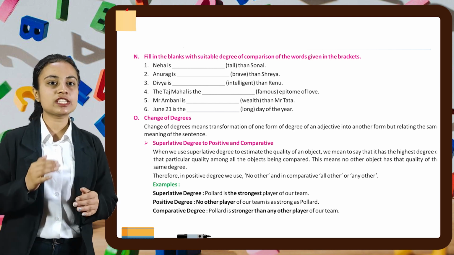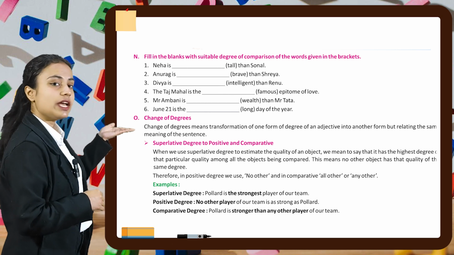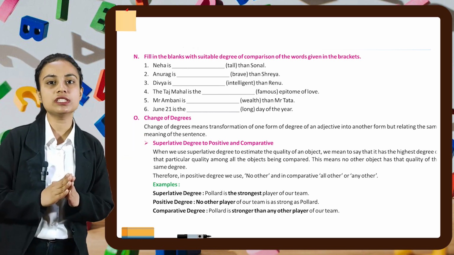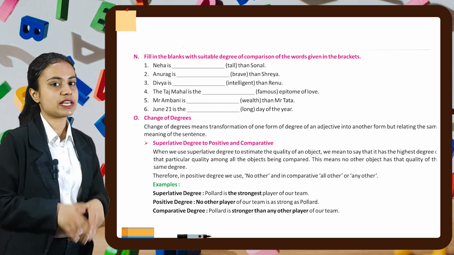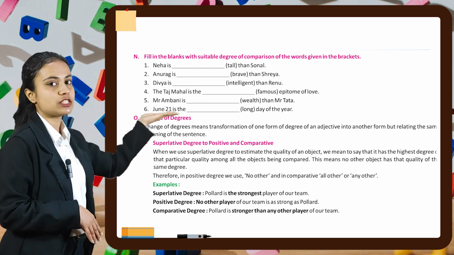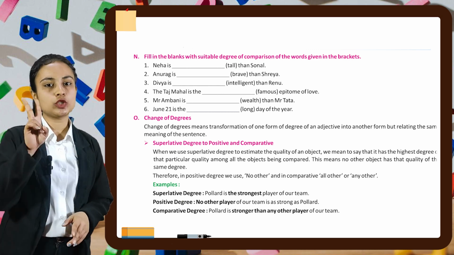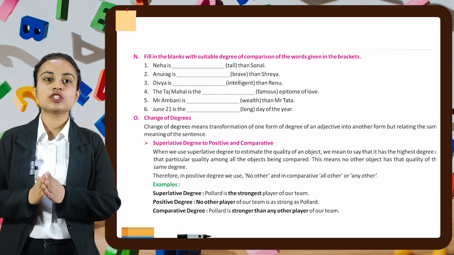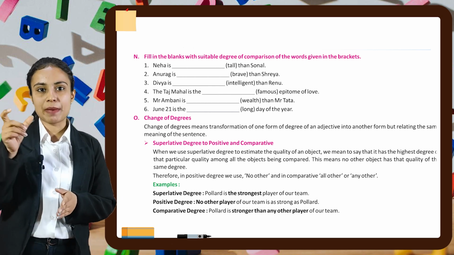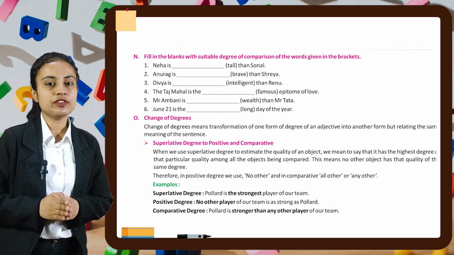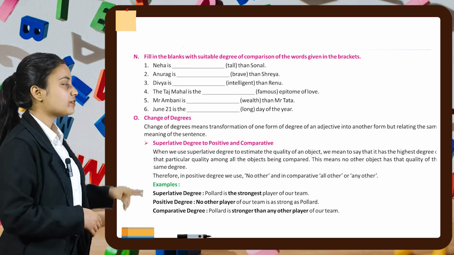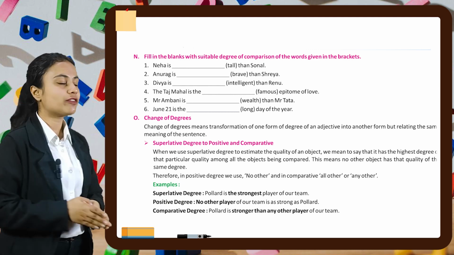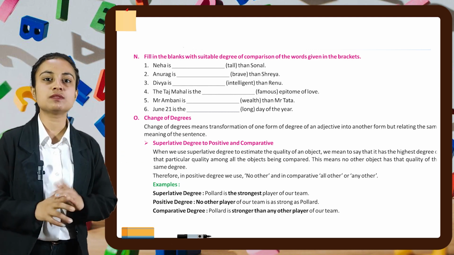Let's move on to the next question, which is part number N. In this, you have to fill in the blanks with a suitable degree of comparison of the words given in the bracket. First part says Neha is dash than Sonal. Here we are talking about two girls, Neha and Sonal. So we are comparing two things. When we compare two things, that becomes a comparative. So for a comparative adjective, we add er at the end. So it will become Neha is taller than Sonal. In the same way, you have to do the rest of the parts of this exercise by yourself.